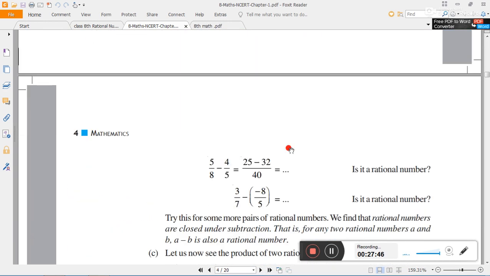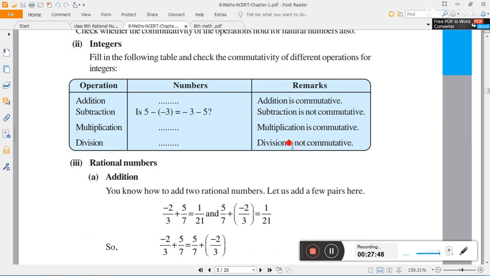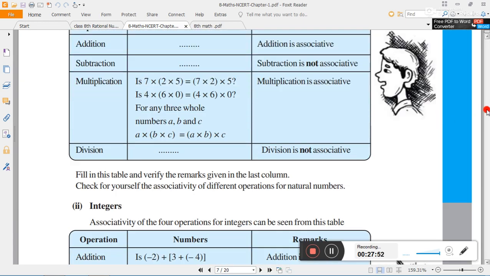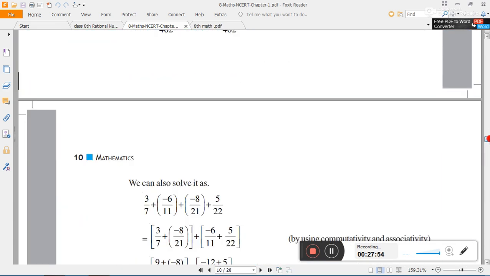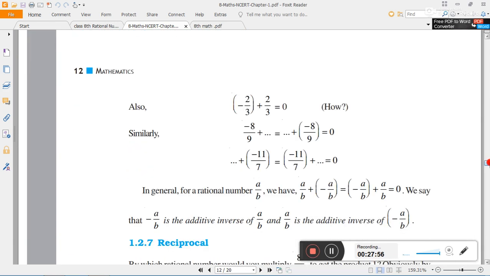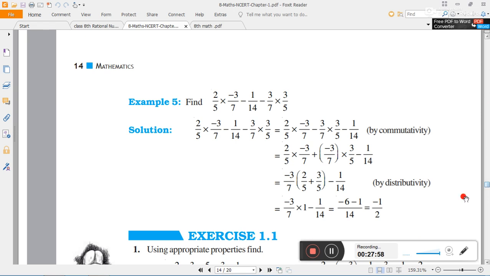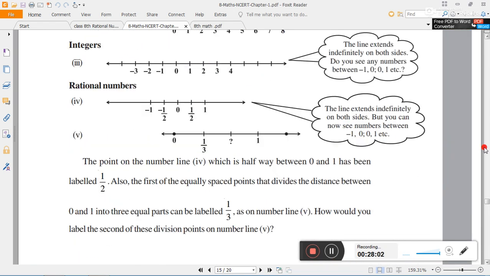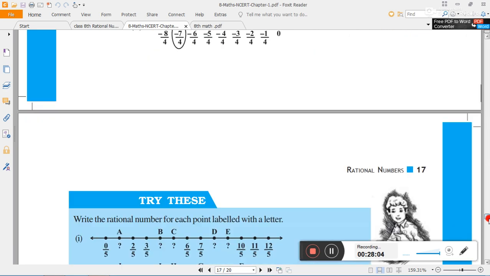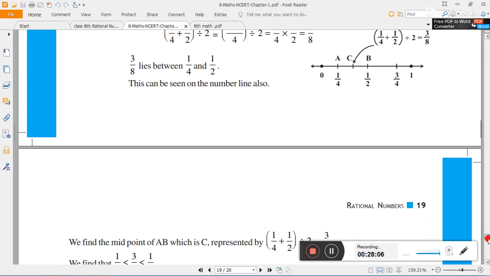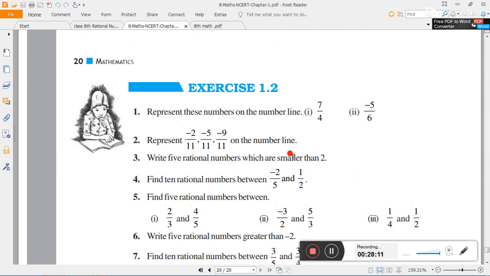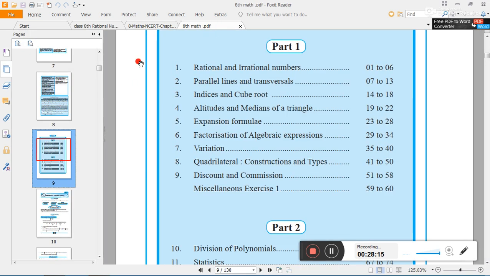So whatever I have explained to you up till now, all those things are there in your textbook, and for practice some exercises are also given in your textbook, you can try those. See, in exercise 1.1, there are many questions, and near about 2 or 3 exercises are there. You can solve those questions from the exercise, and if you have a doubt you can share it in the group.